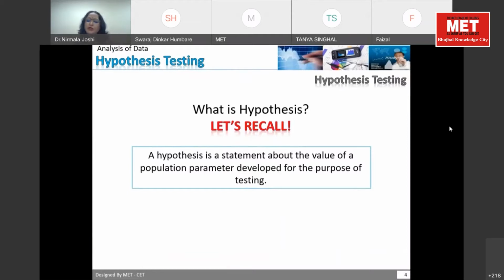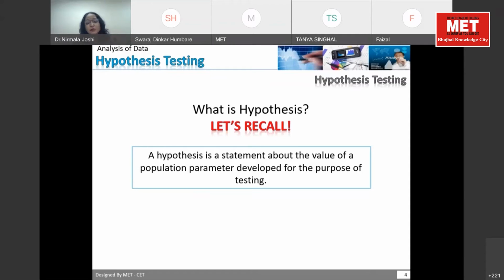When I'm talking about the population of students studying in my class, my population is only the students who are doing MBA with me. So that is the population for me, and I am drawing a sample from that. The population will be different in every case. It depends on the objective of the study. So hypothesis is a statement about the value of a population parameter, developed for the purpose of testing.